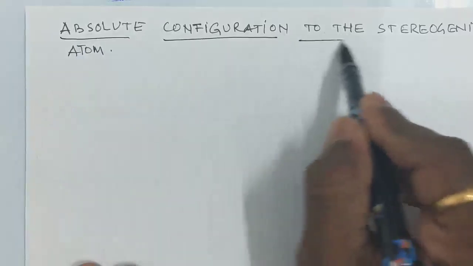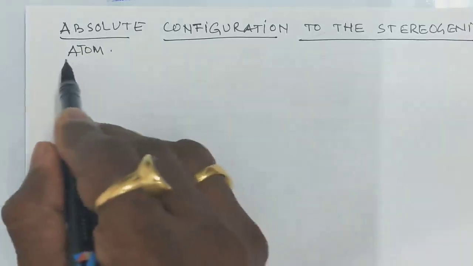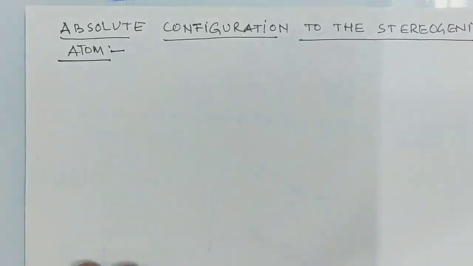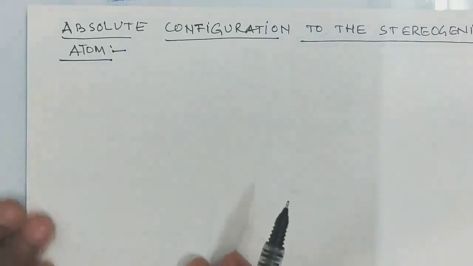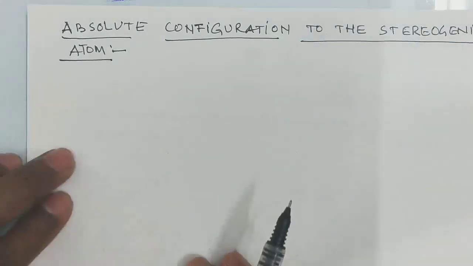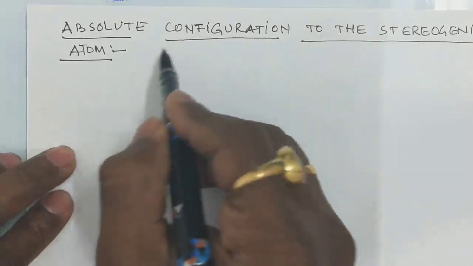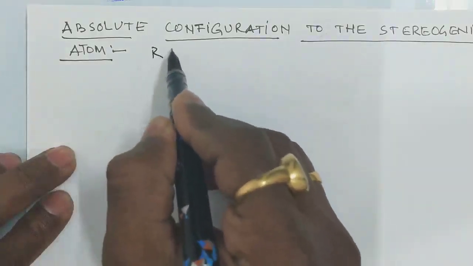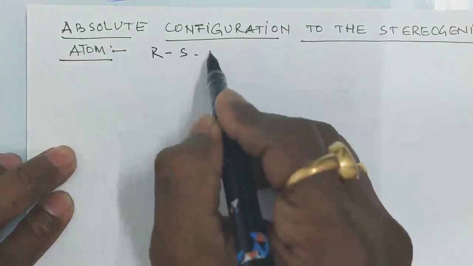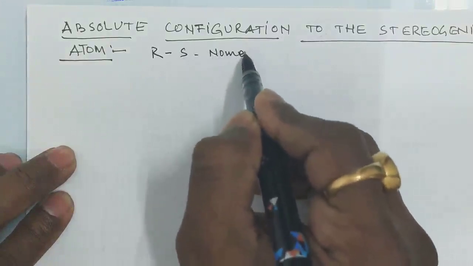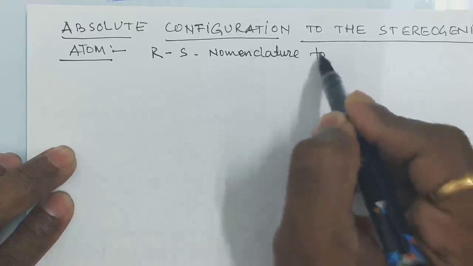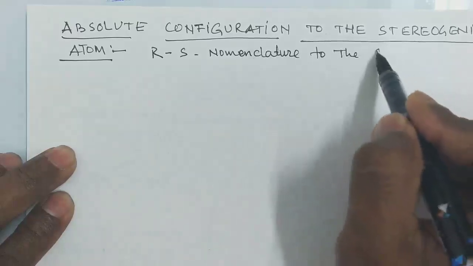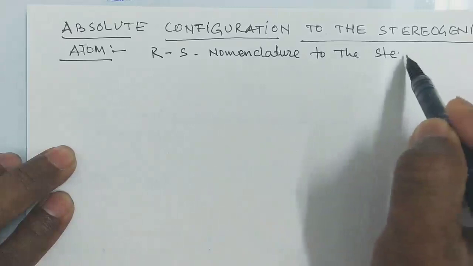Absolute configuration, basically the term itself indicates that we are not taking any reference for this nomenclature, and this absolute configuration is also termed as RS nomenclature to the stereogenic atom.